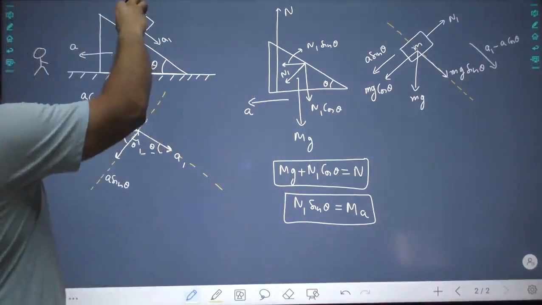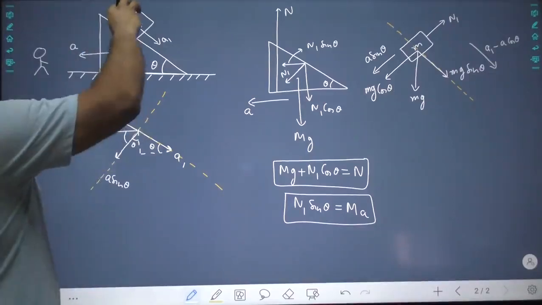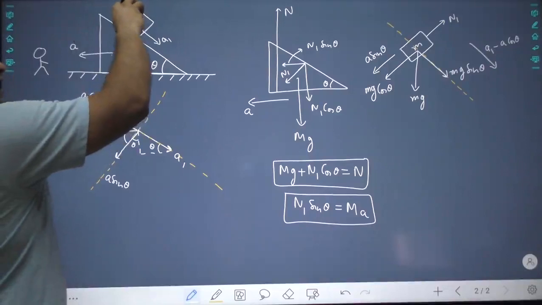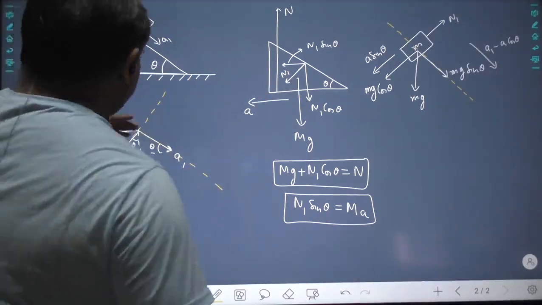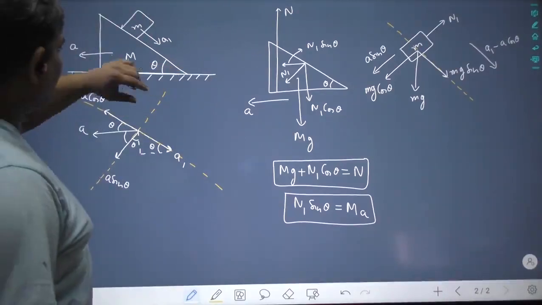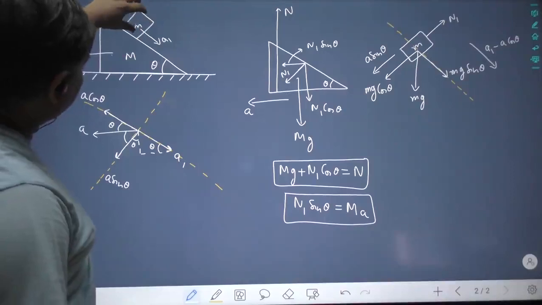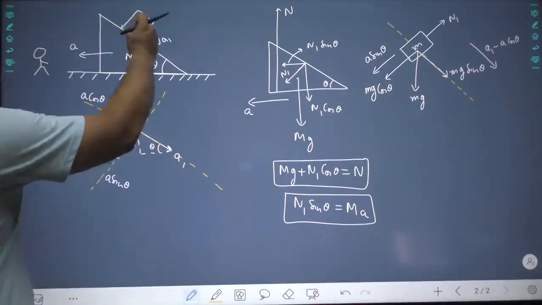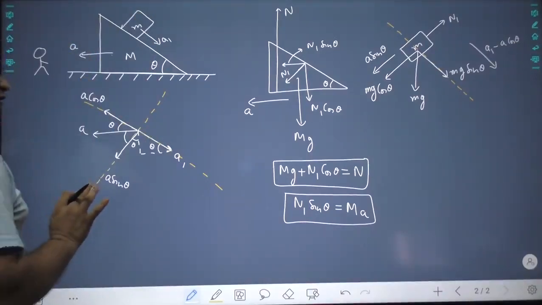See, since this object is on this wedge, to write down its acceleration with respect to earth, you have to add the acceleration of the support vectorially. It's a simple fact. Here the earth was at rest, so it is A plus 0. Here this object is on this support, but its support is not at rest, so you have to add its acceleration vectorially. Now try to understand.